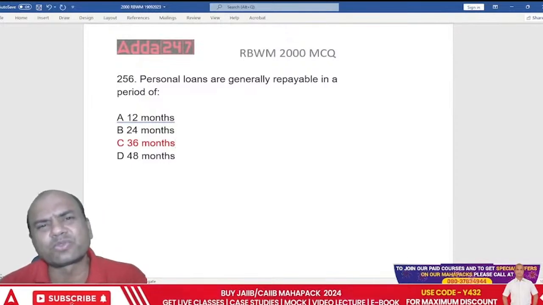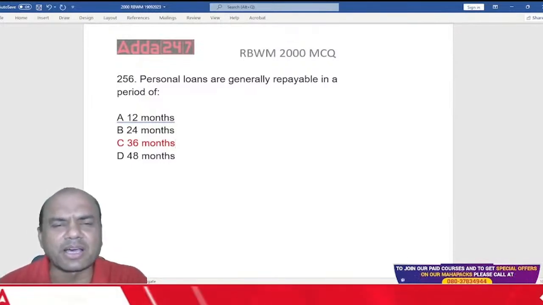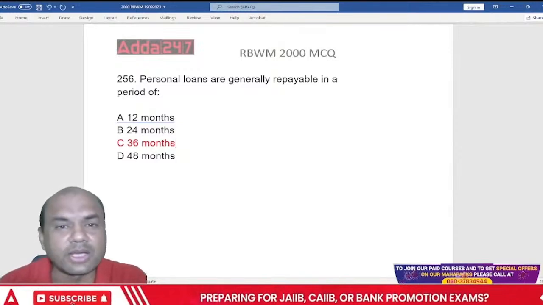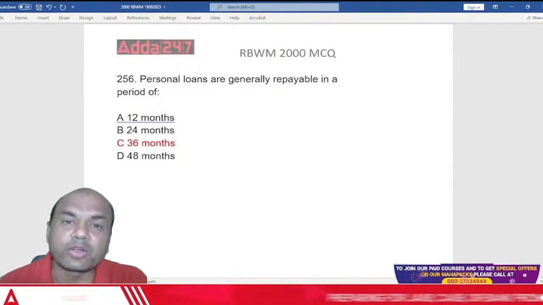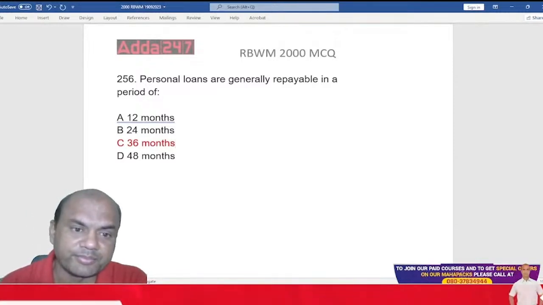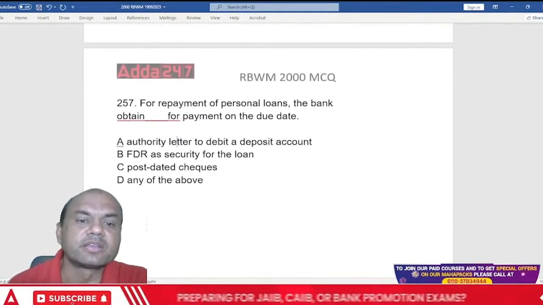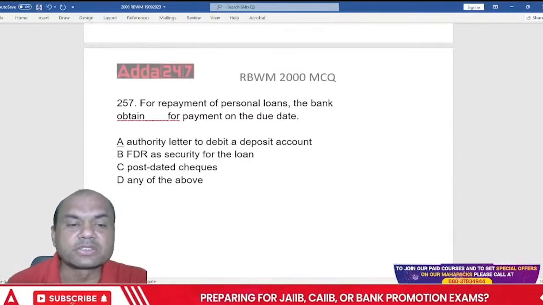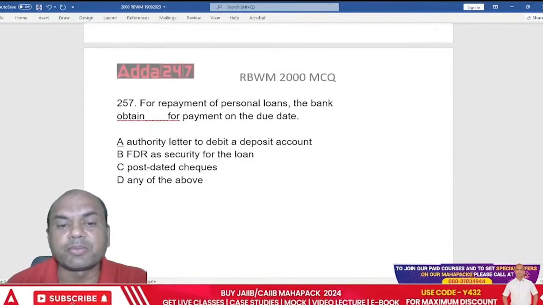Some banks do ask for some FD, some bike, some car, something as a collateral, but that depends on bank to bank and depends on the credit score of the customer. Okay. Chalo, next one. For repayment of personal loans, banks obtain dash for payment on the due date.